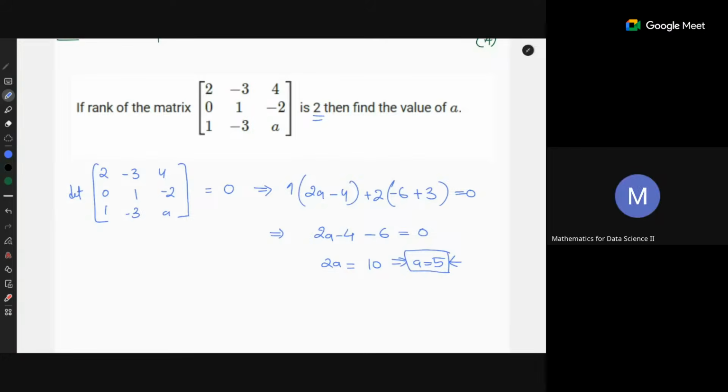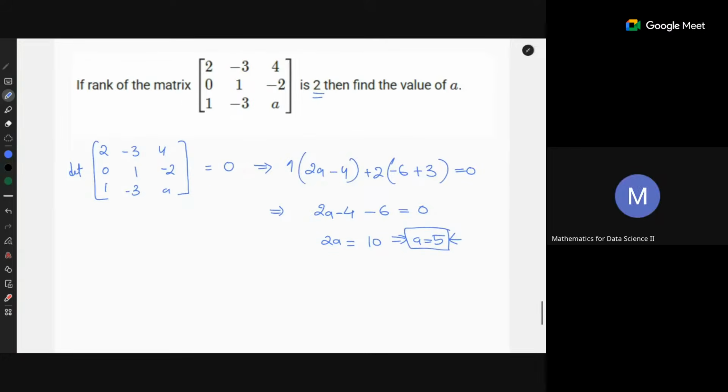Is 5. Yeah. So because the rank is 2, right? What does it mean that rank is 2? So there are only 2 variables. Yeah, that's one way to say it. But the third row would be 0. Yes. The correct statement would be the RREF form of the matrix has the third row equal to 0. There are only 2 non-zeros.